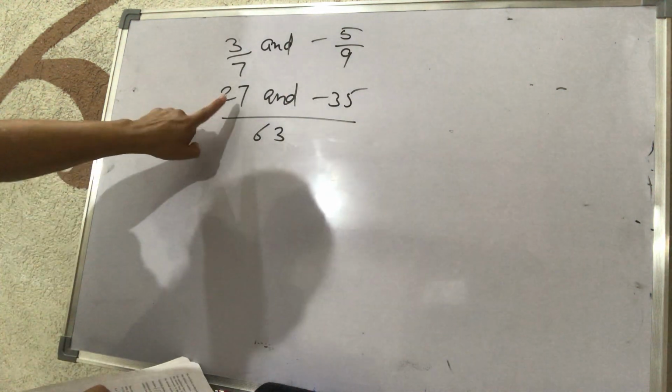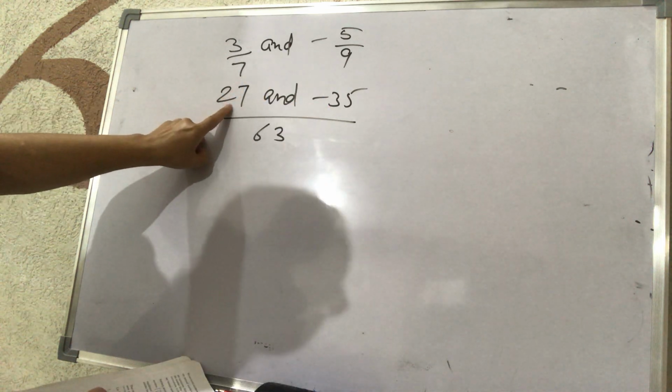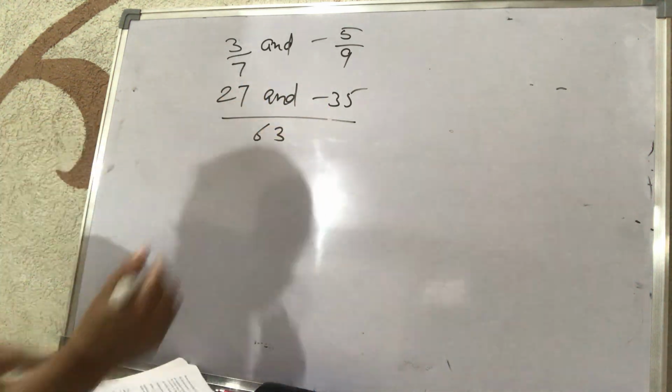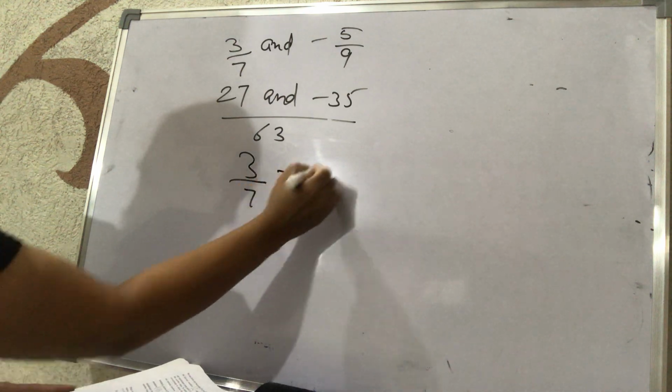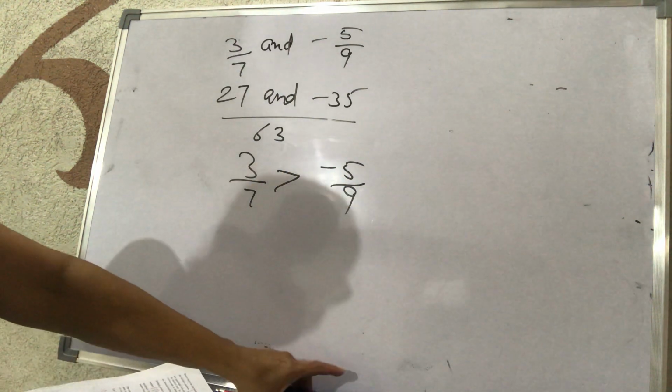Now we know that 27 is positive and -35 is a negative number, and positive numbers are always greater than negative numbers. So 3 upon 7 is greater than -5 upon 9. I hope I am clear.